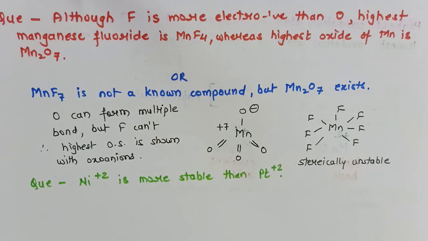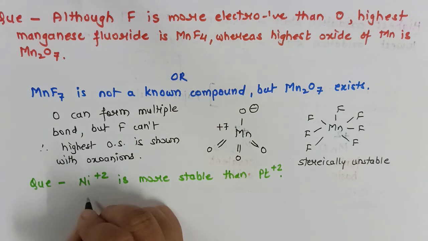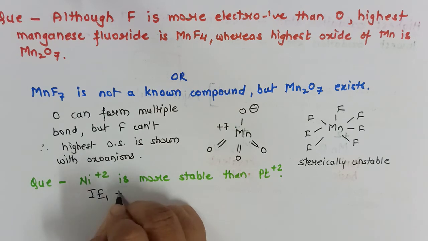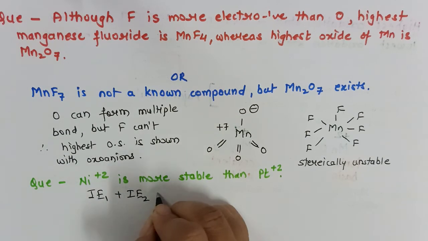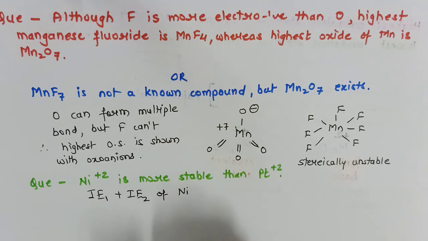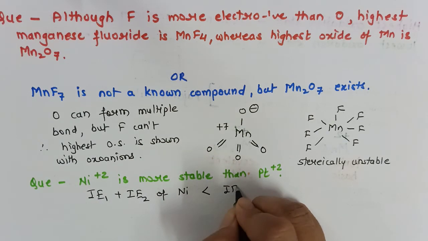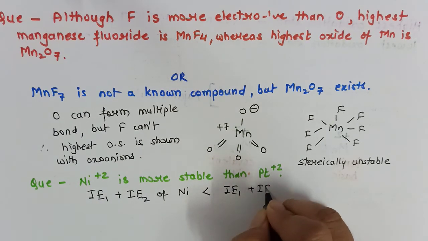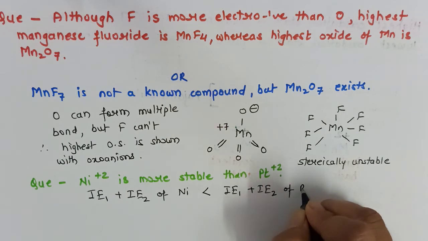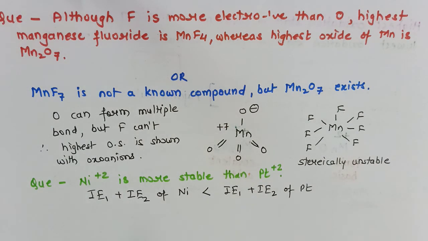So this is our next question. I hope you must have guessed the answer: why is nickel +2 more stable than platinum +2? It is because the sum of the first and second ionization enthalpy of nickel is less than the sum of the first and second ionization enthalpy of platinum, and therefore the loss of 2 electrons becomes much easier for nickel.